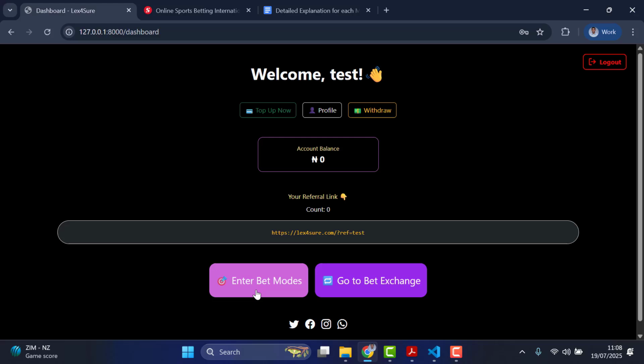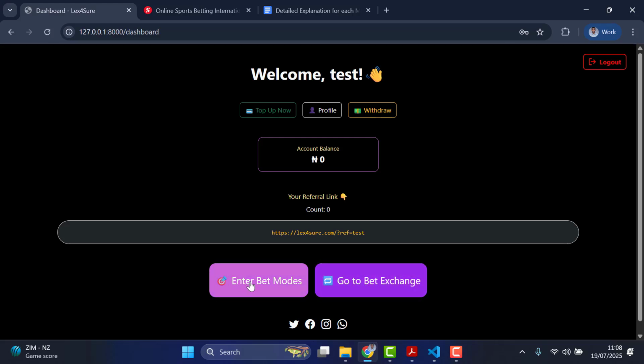Then you need to decide whether you want to enter the bet mode or the exchange mode. Currently, we have not integrated a bet exchange mode yet. All right, so the only feature that is inactive in this beta launch is the exchange mode. The bet mode is what is going to work for you. If you click on this, nothing is going to happen here.